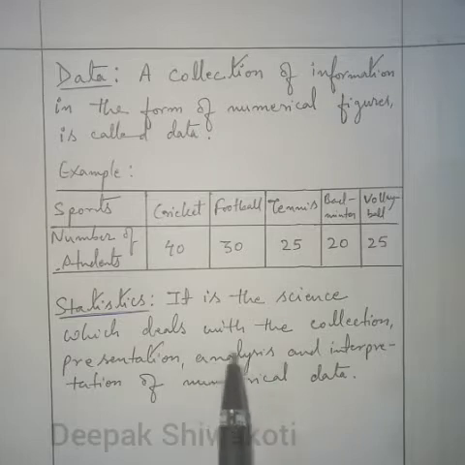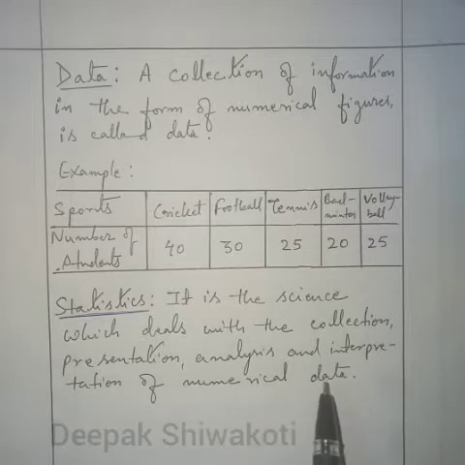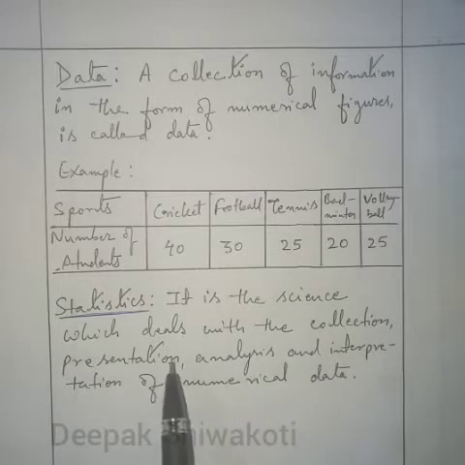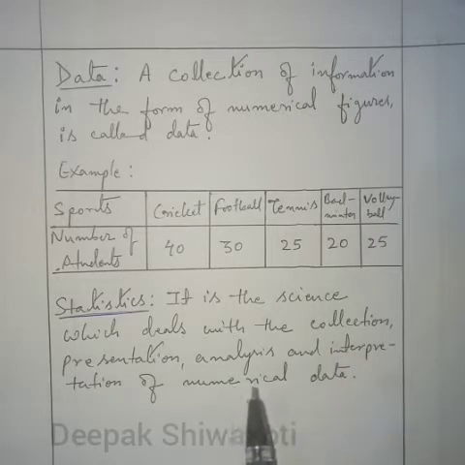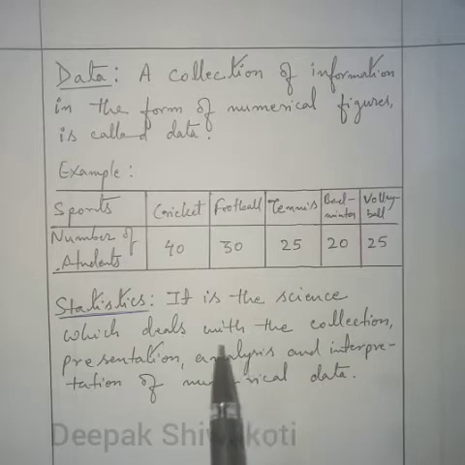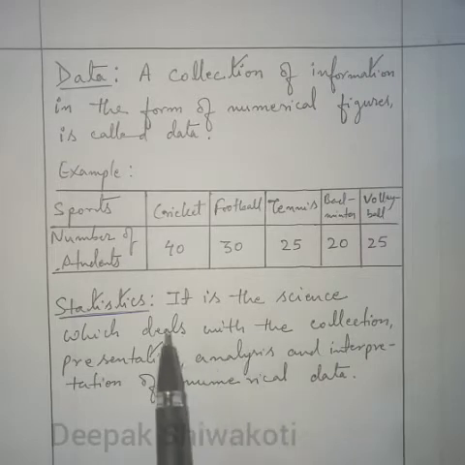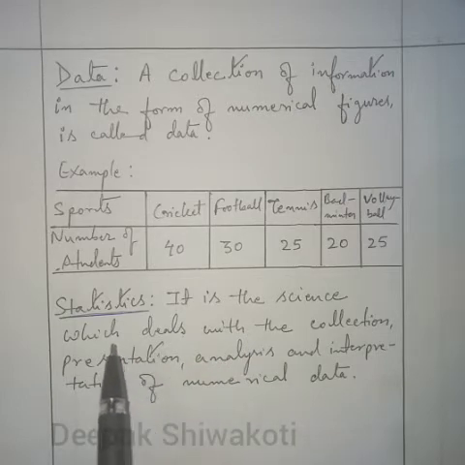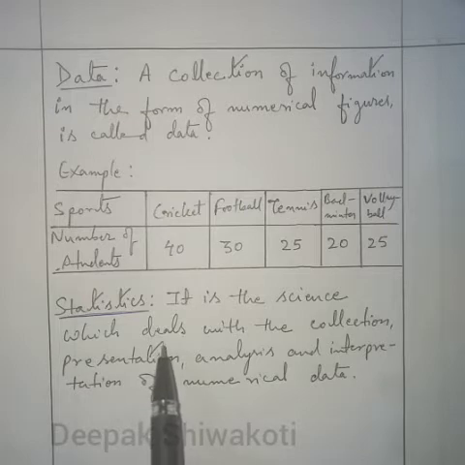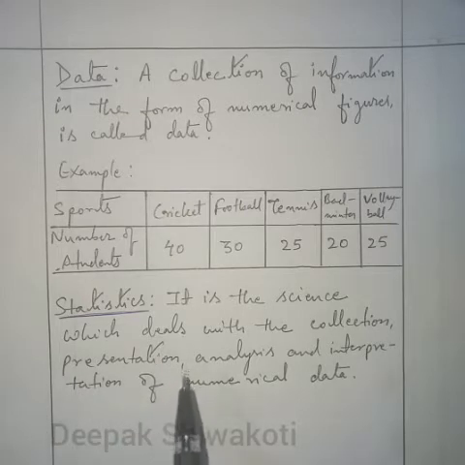We collect the data from the sources, we present it, we analyze what is going on, we try to understand it, and then we say something about the numerical data that we have collected. The whole process is called statistics, and it is a branch of mathematics. Our chapter, data handling, falls in this branch.